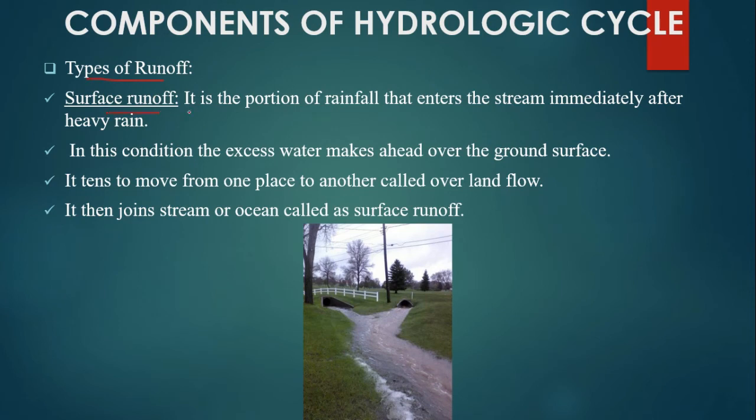Surface runoff. It is the portion of rainfall that enters the stream immediately after heavy rain. In this condition, the excess water makes a head over the ground surface. It tends to move from one place to another, called overland flow. It then joins streams or ocean, called surface runoff. I hope you understood this. I have shown the runoff picture here.